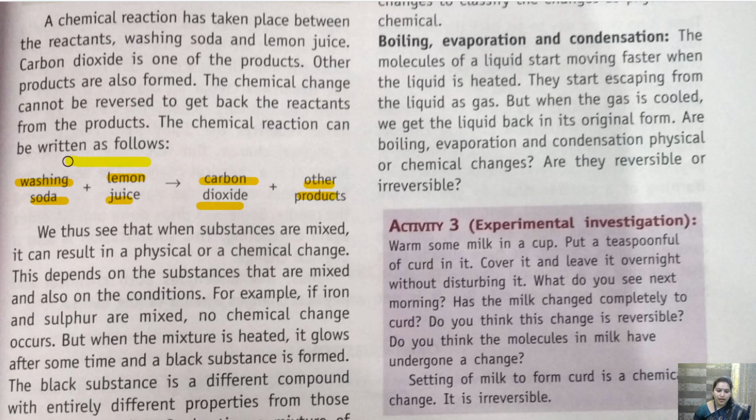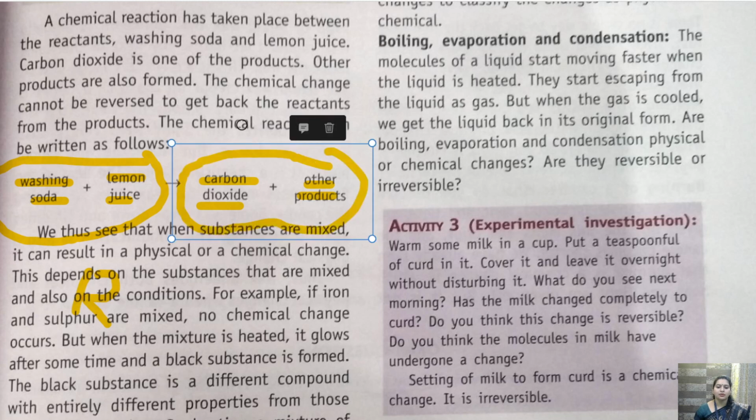So washing soda and lemon juice are the reactants, whereas carbon dioxide and the other product are the products. And this complete thing is a chemical reaction.